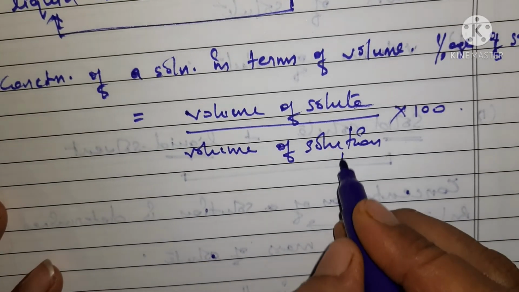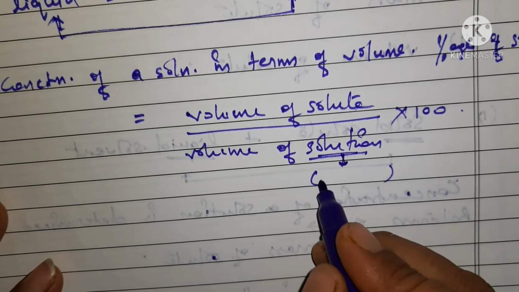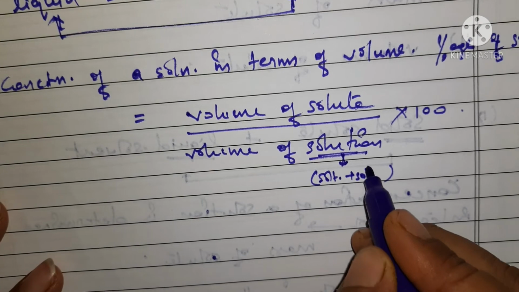And when I am talking about solution here, it means it contains both solute and solvent.